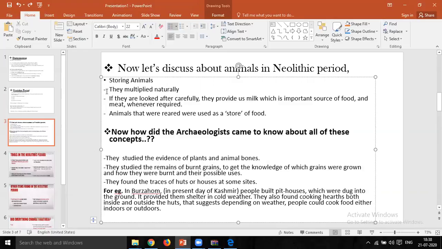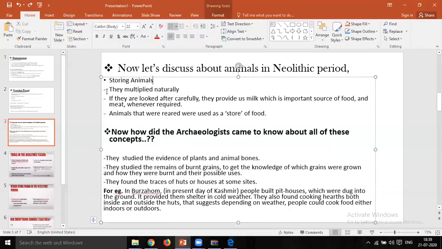The ancient people looked after them so carefully that the animals provided them milk, which was a very important source of food, and meat whenever required. So the animals were also being used for meat.